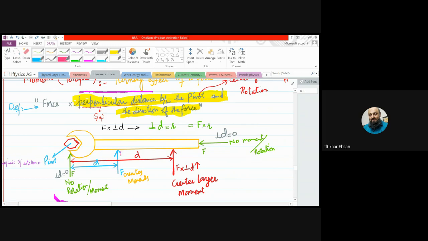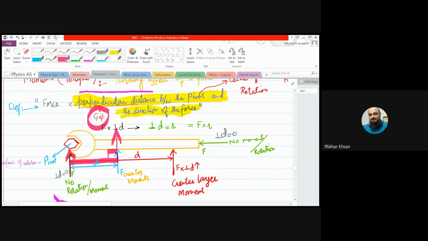So this is not the distance between the force. Here there is a distance between the force and the pivot. But actually the distance is between the pivot and the direction of force, the line of force, right? So here the line is going in this direction and it has a perpendicular distance. But what about this? This green force was passing through the origin, the pivot. So there was no perpendicular distance.